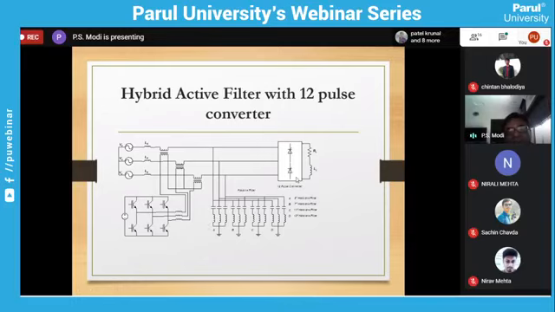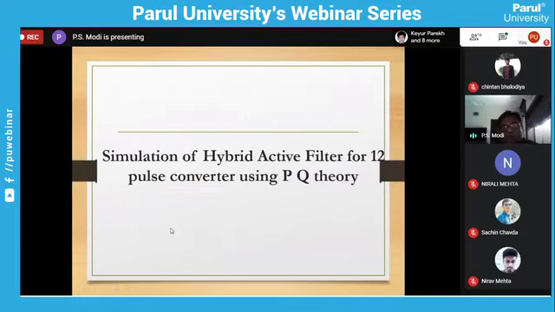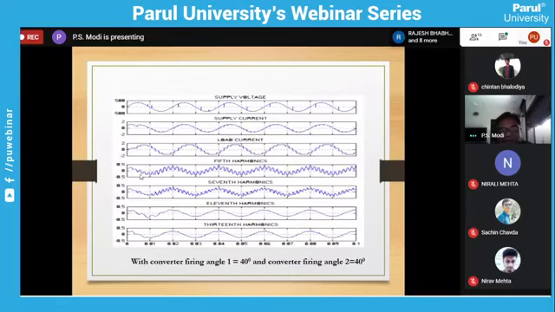Here you can put a 6 pulse or 12 pulse or anything. Here we are using a 12 pulse converter, two 6 pulse converters in series, and this is the load. I think this is a clear diagram. Now we'll sense the voltage or current from here to find the reference current and to generate the gate pulse. For that we can use PQ theory or SRF theory. PQ theory I have already discussed, so the same theory we can apply.